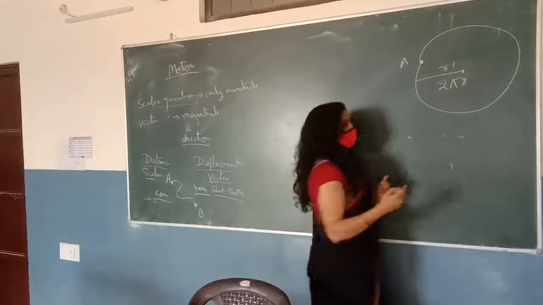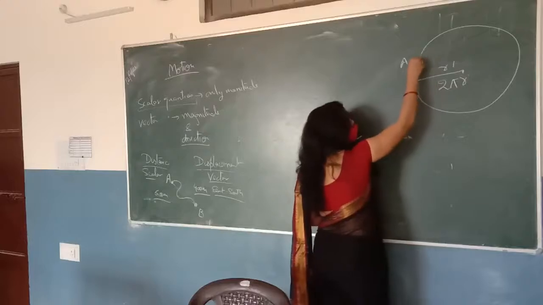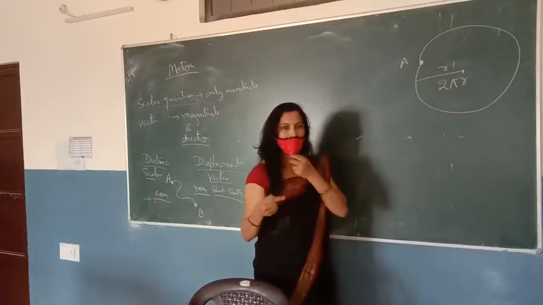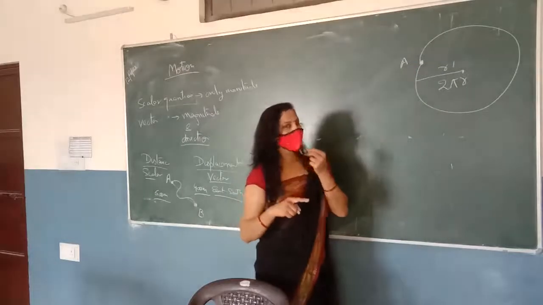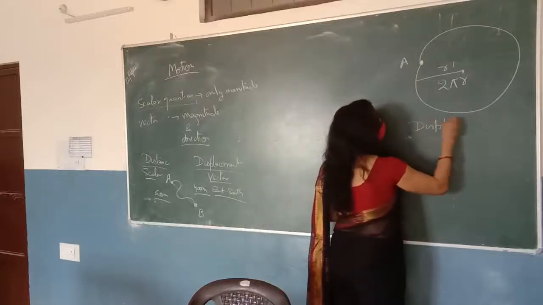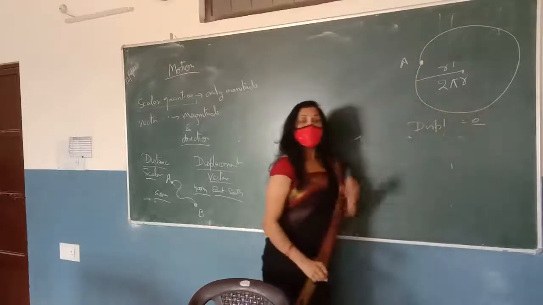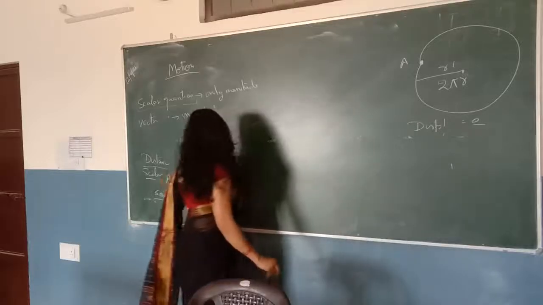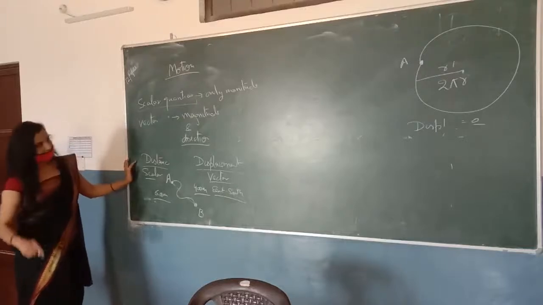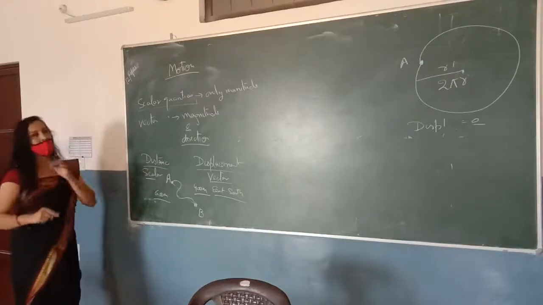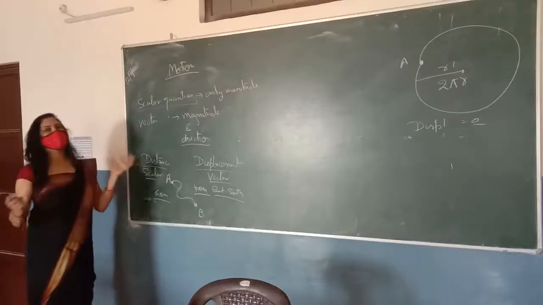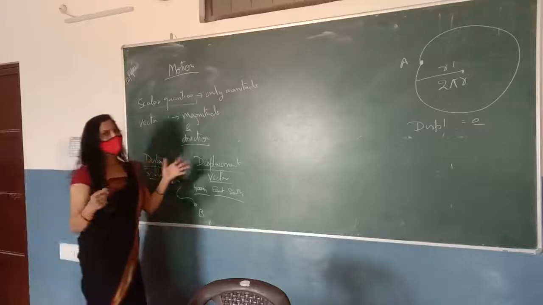What about the displacement? In this example, since we start from point A and again come back to point A, the shortest distance between the initial and the final position is 0. So the displacement in this case is 0. One more difference we can write between distance and displacement: distance cannot be 0 for a moving body, while displacement can be 0 for a moving body. So if the body is moving, its distance can't be 0, but its displacement can be 0.